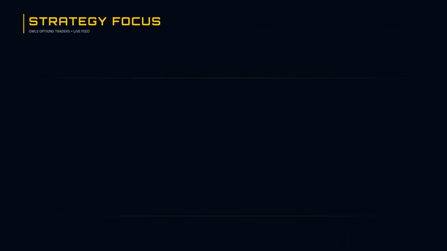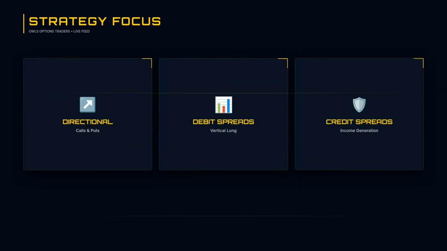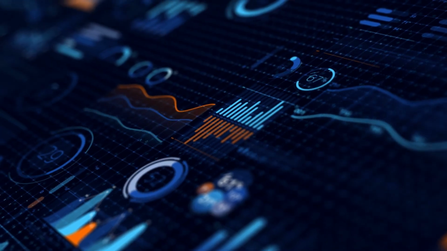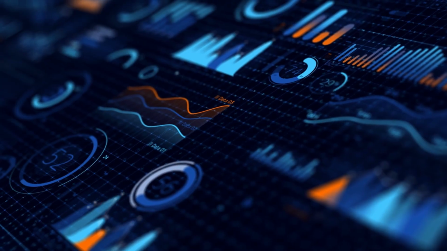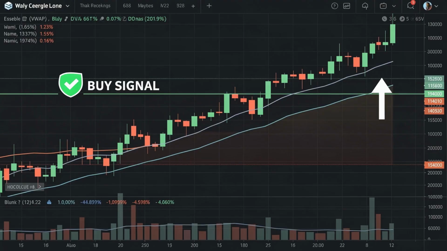Based on trade examples and discussions, Owls Options Traders trading focuses mainly on directional calls and puts, debit spreads, and occasional credit spreads. They also focus on intraday momentum setups on high liquidity tickers like SPY, QQQ, Tesla, and Apple. Most entries are technical analysis driven: breakouts, support, resistance reclaims, VWAP holds, and volume confirmation. Risk management appears to be discussed openly, including defined stop-loss levels and partial profit taking.